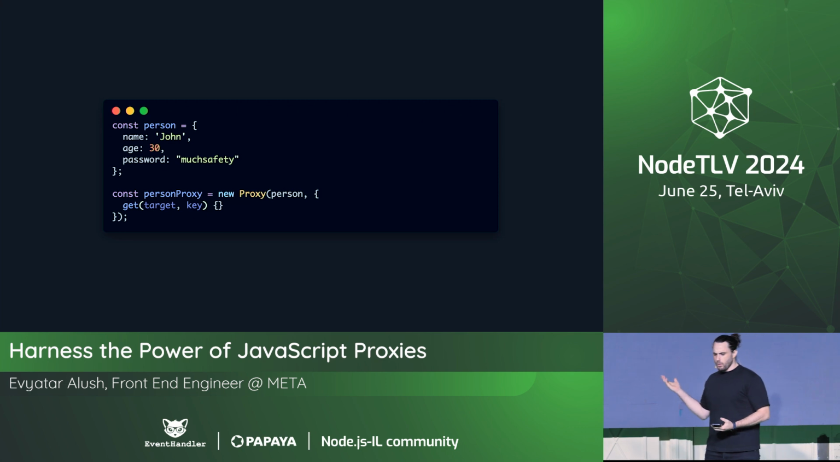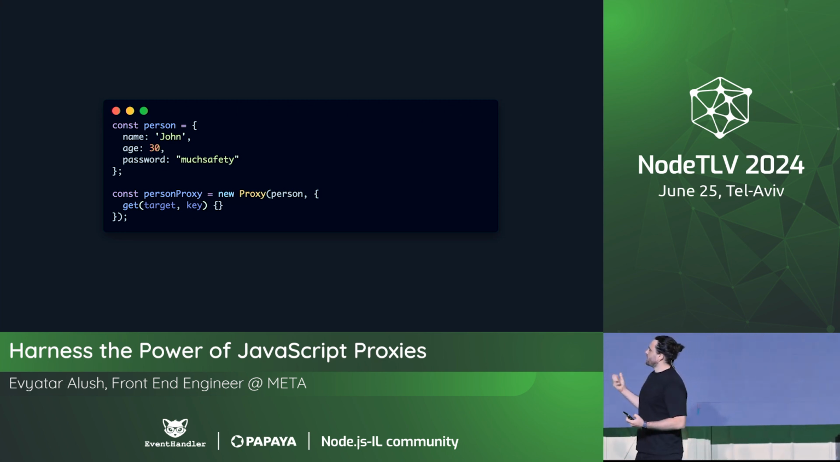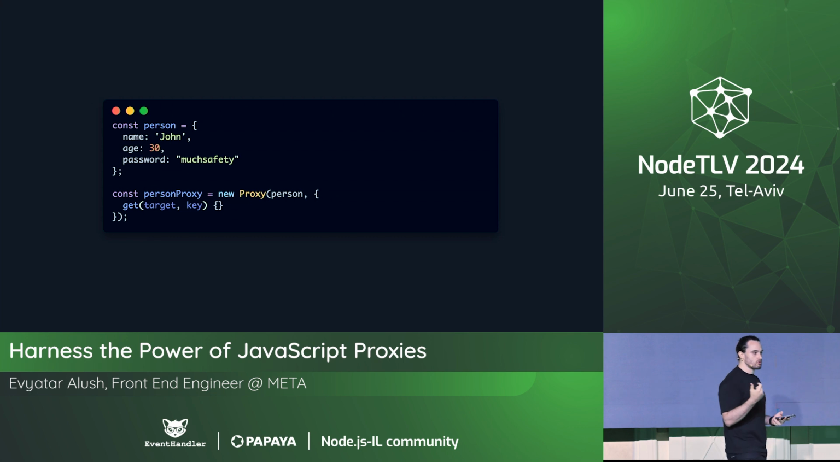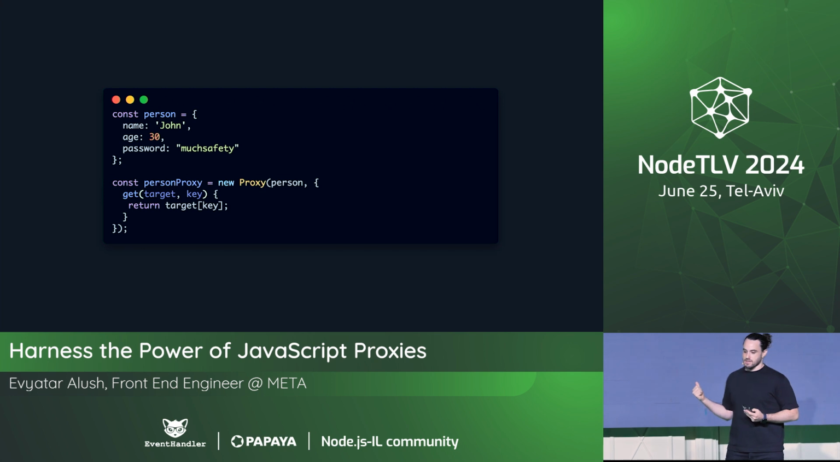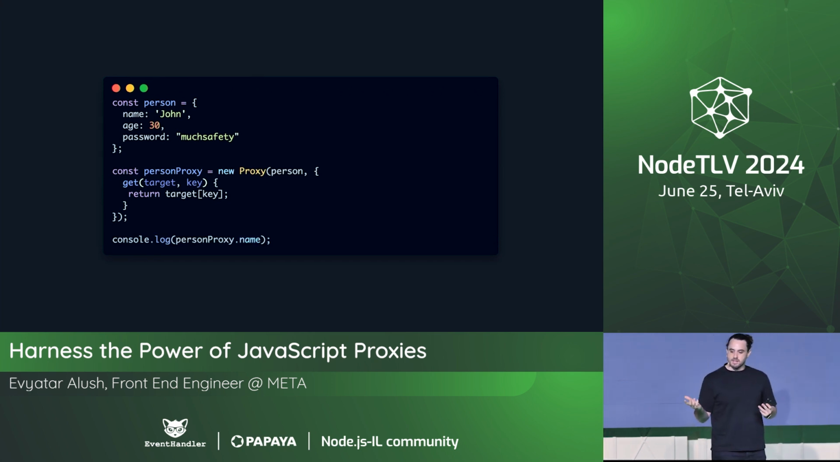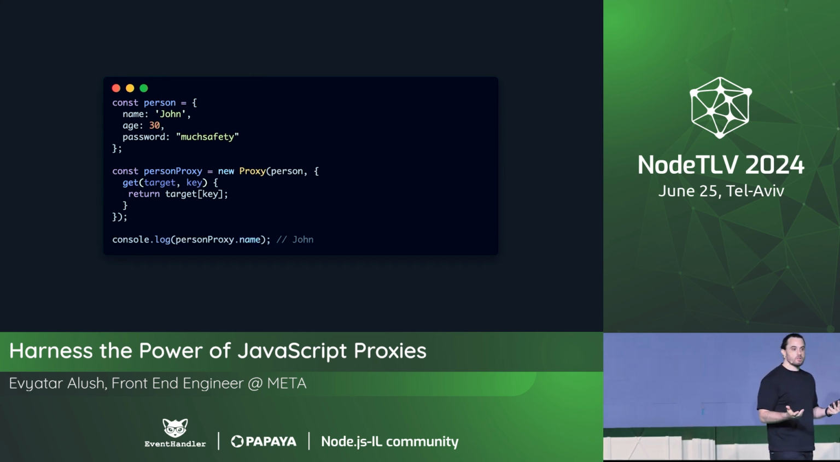We trap the get, and we get the target, which is the original object, and the key, which is the attribute that we're trying to access. And then let's just return the original value that the user tried to access. In our case, if we try to access the name of the user, we're going to get John.